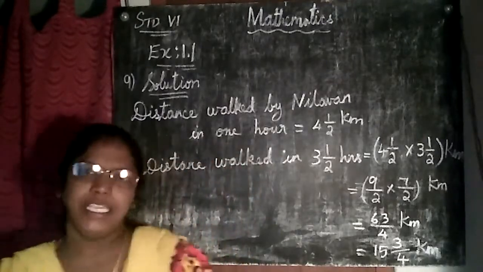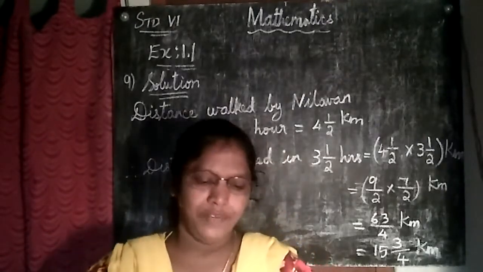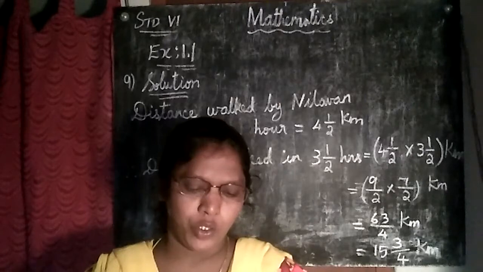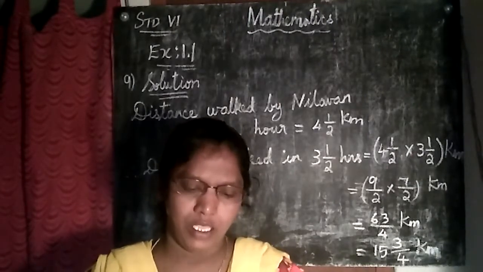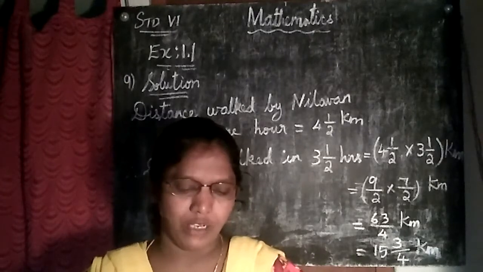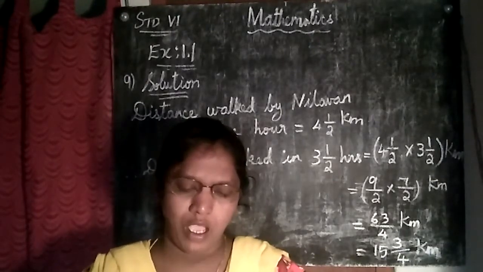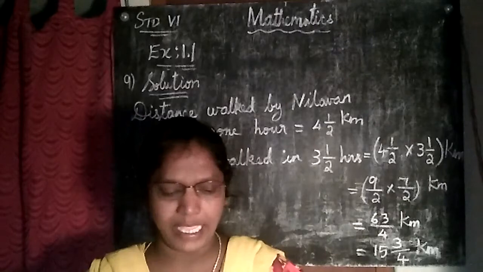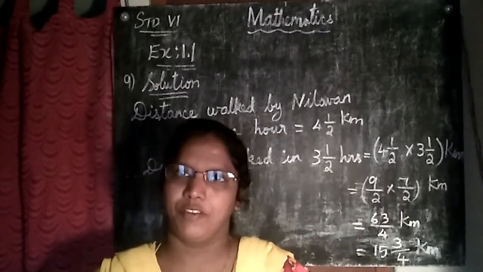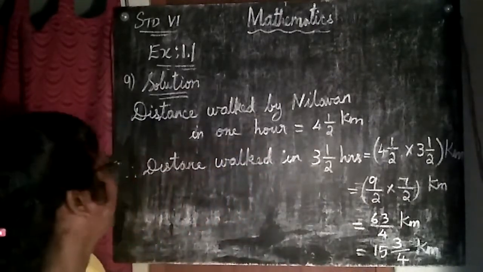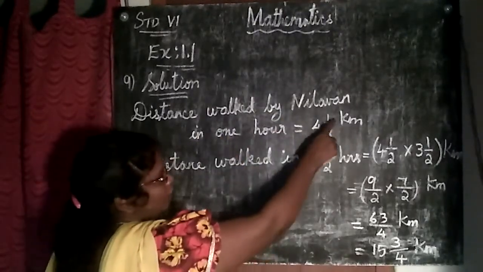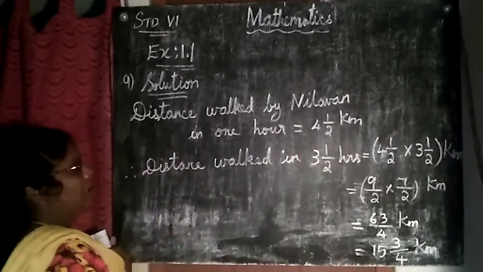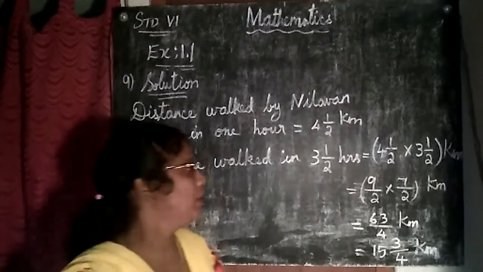Okay, next, ninth sum. Nilavan can walk 4 1 by 2 kilometer in an hour. That means in 1 hour he can walk 4 1 by 2 kilometer. How much distance will he cover in 3 1 by 2 hours? Now, distance walked by Nilavan in 1 hour is how much? 4 1 by 2 kilometer. Distance walked in 3 1 by 2 hours.